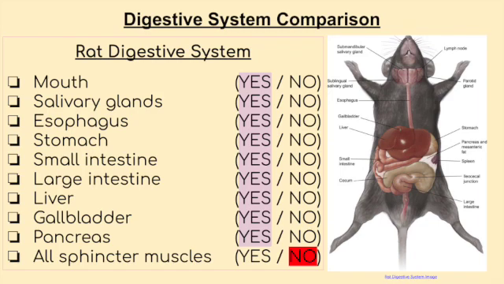Digestive system comparison. So this is the rat digestive system, and it mostly consists of all digestive system organs. In comparison, the frog does not have any salivary glands, while the salivary glands in a rat help them swallow and help with digestion. A rat does not have all of its sphincter muscles, but it only has 2 that are present, although the ones on the outside are not mature.